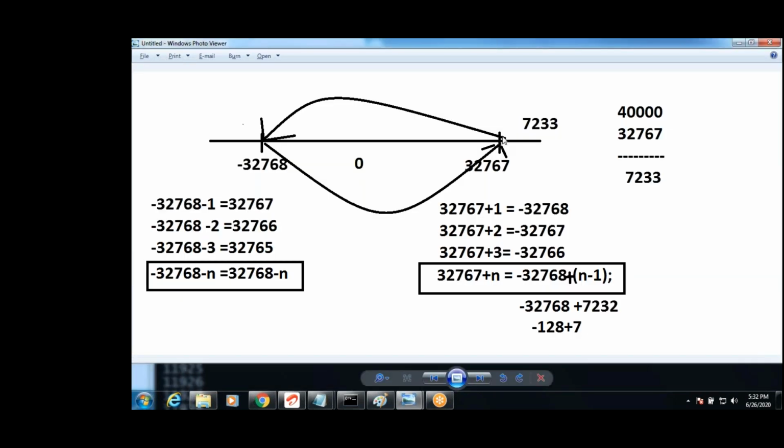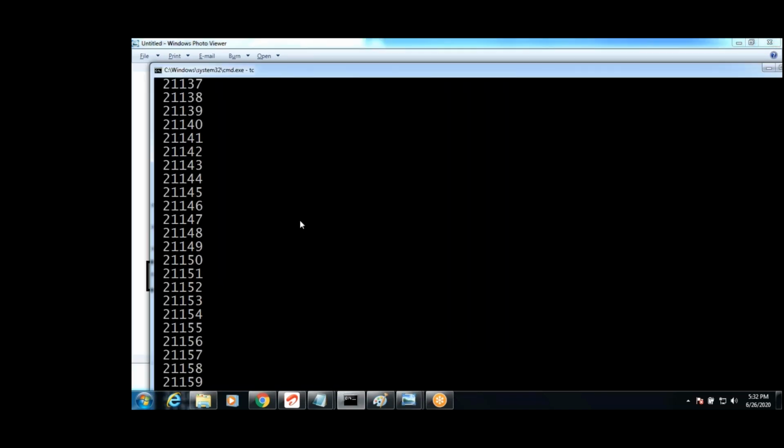Whenever it is going to 32,767, after that what is i++, guys? The next number is not 32,768, there is no 32,768. Clear here? Yeah. Now, but I don't want this output, right?